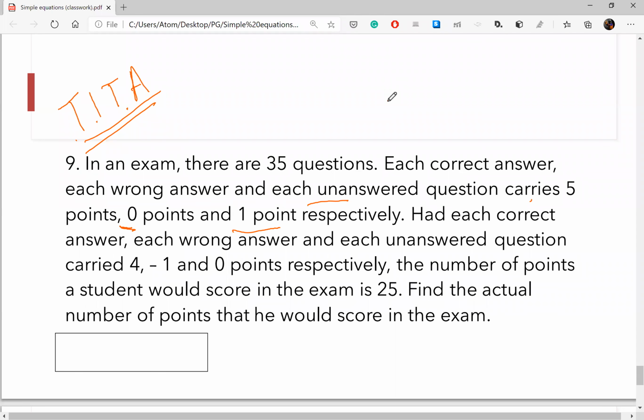Same as Aniket. Since I have to get a score of 25, how would I maximize it by correct questions? I would multiply 4 with 7, which gives me 28, and then subtract the number of questions which are wrong. Accordingly, I got how many questions should be attempted of each type, and I multiplied by 5, 0, and 1, so I got the answer. Okay, great.